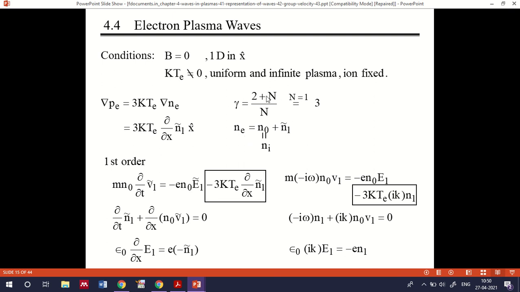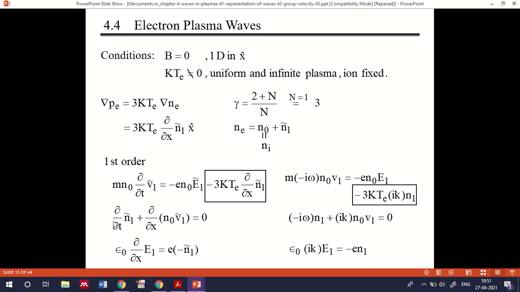Capital N is the number of modes present in the case. And this is the first order representation of that equation; it should not be confused. These are the same equations of motion as we have seen there, but there is a slight change. There will be an additional pressure term that we also need to add, that is 3 kTe dou by dou x of n1, because there is one more term that we already said will be 0. Okay, in that case